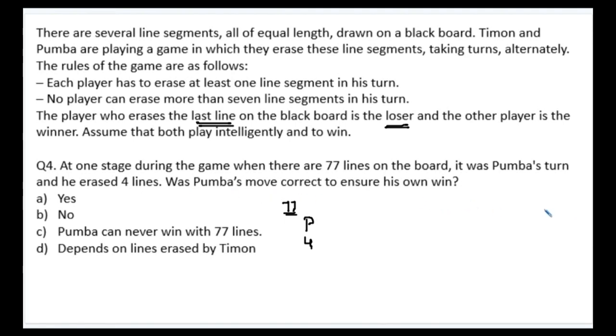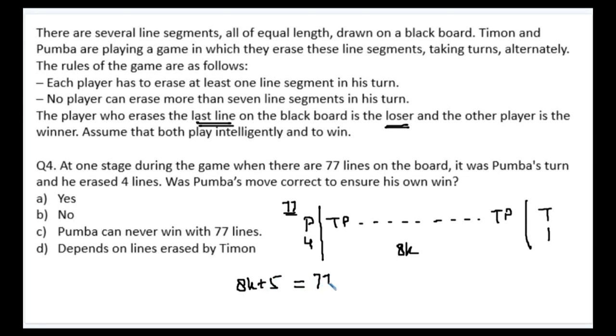Now, if Pumbaa wants to win, that means Timon should be picking up the last coin. So this has to be 1. In the middle, TP, TP, TP, TP, TP, we get until TP, first and last move. So over here, we know this has to be a sum of a multiple of 8. So I can say 8k plus 5 should be equal to 77. If this is equal to 77, that means 8k is equal to 72, which is true. 72 is a multiple of 8. So that means this move is correct by Pumbaa and the answer becomes yes.